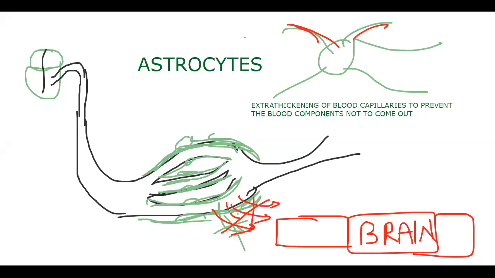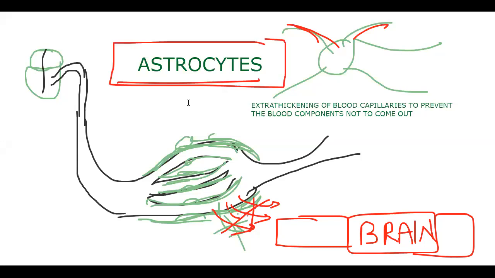Sir, if this blood does not come out, then how does the nourishment reach the tissues? Very good, that's what we are waiting for. Why does blood come out? To provide nourishment all over the body. If they put astrocytes and don't allow the fluid to come out, how will the nourishment be supplied? So that problem is also solved by astrocytes.